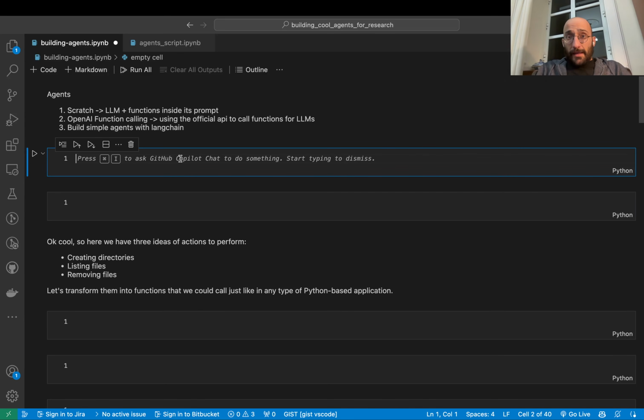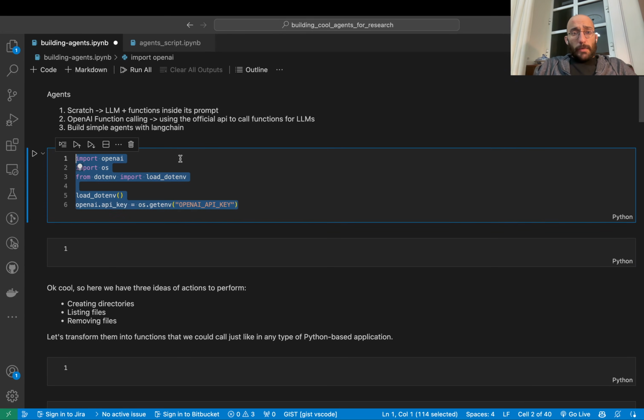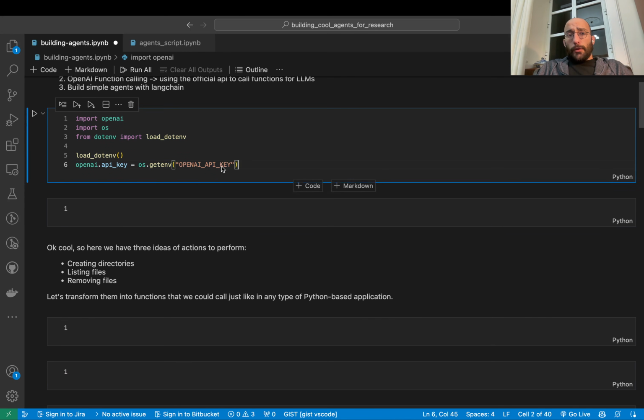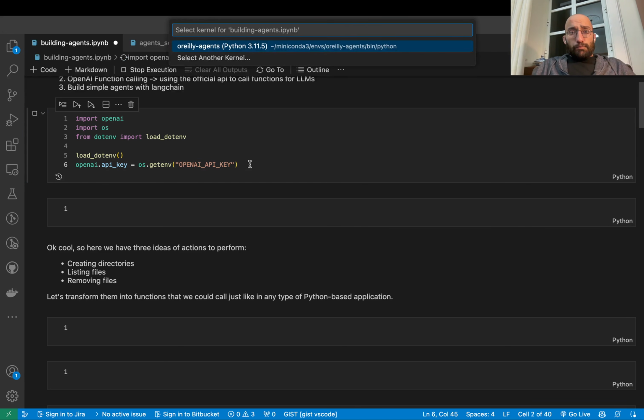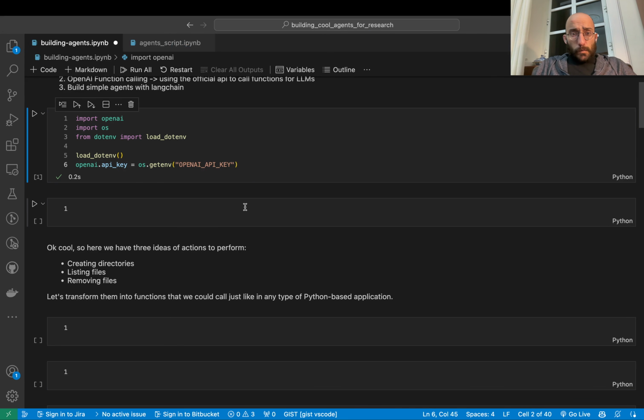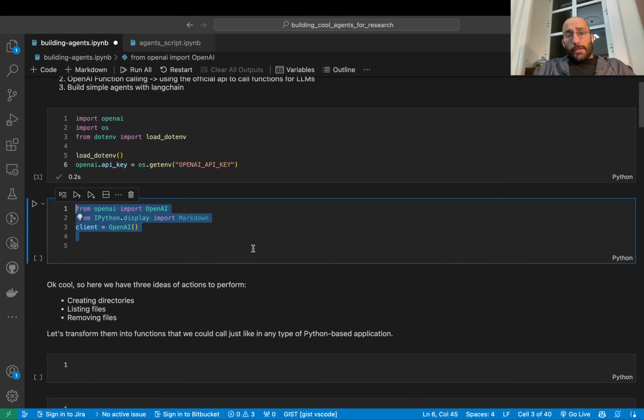Okay, so I already set up this notebook, so I'm gonna just walk through the code line by line, and let's see how to get that going. So first things first, I would be loading my .env file here with OpenAI, and that just makes sure that we have access to the OpenAI API key. And then we're going to set up some imports. First, we're going to set up the call to the OpenAI API.